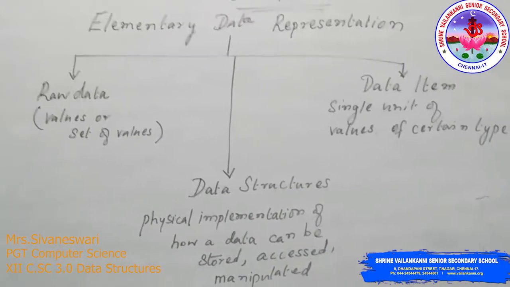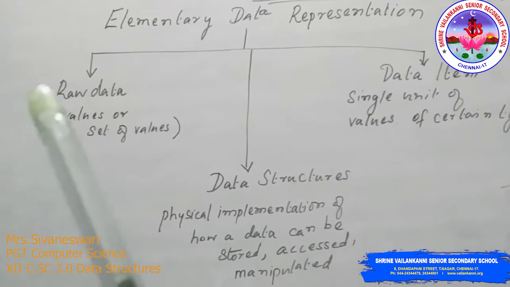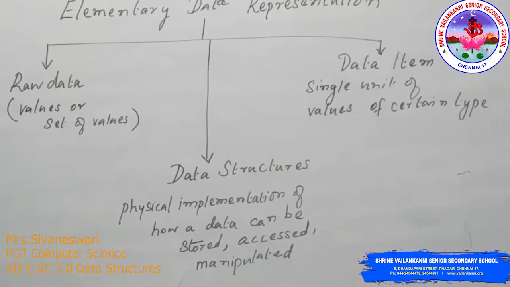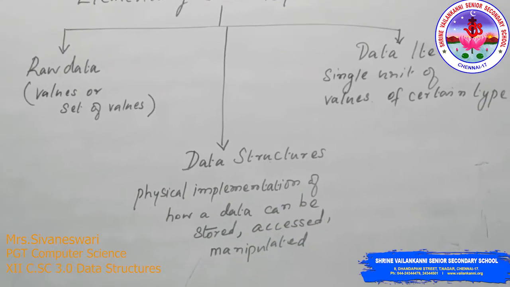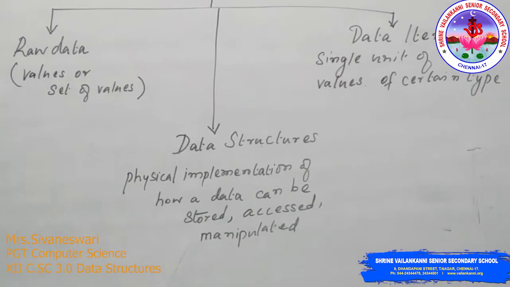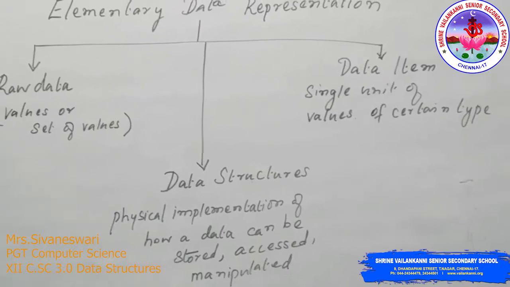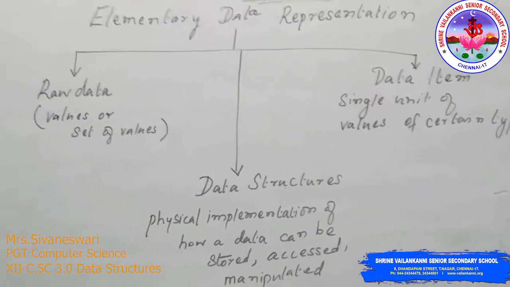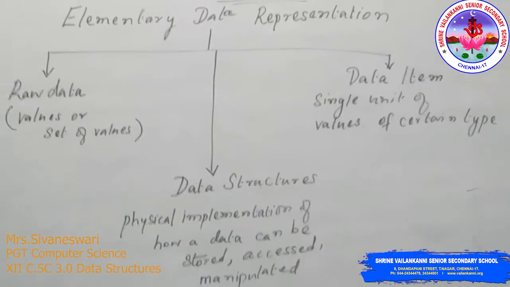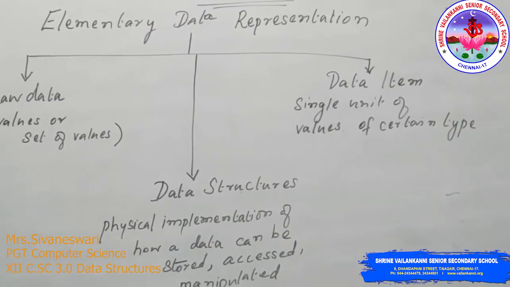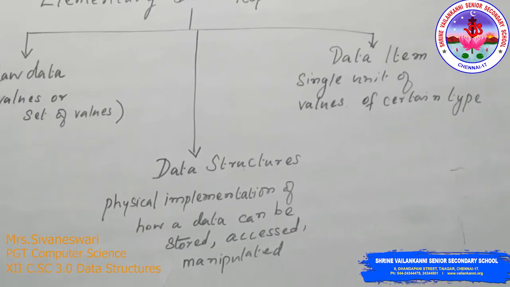Elementary data representation. We categorize the elementary data representation as raw data, data item, and the data structures. Raw data is nothing but the values or the set of values, the raw form of data. Let it be a numeric value or a string, we call it raw data. So what is a data item? A single unit of values of certain type.